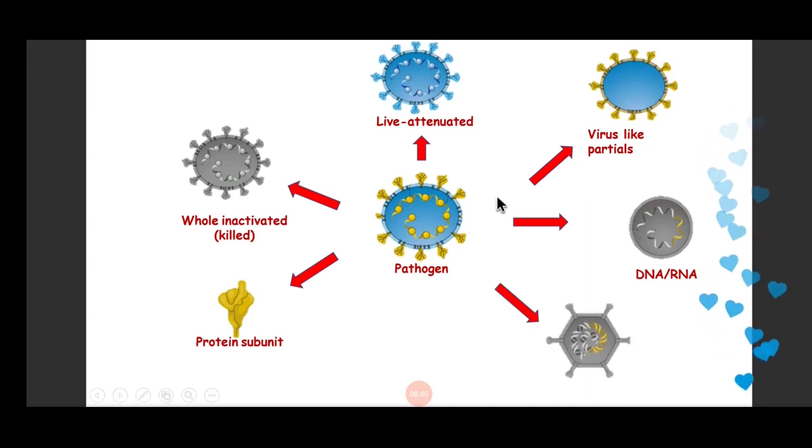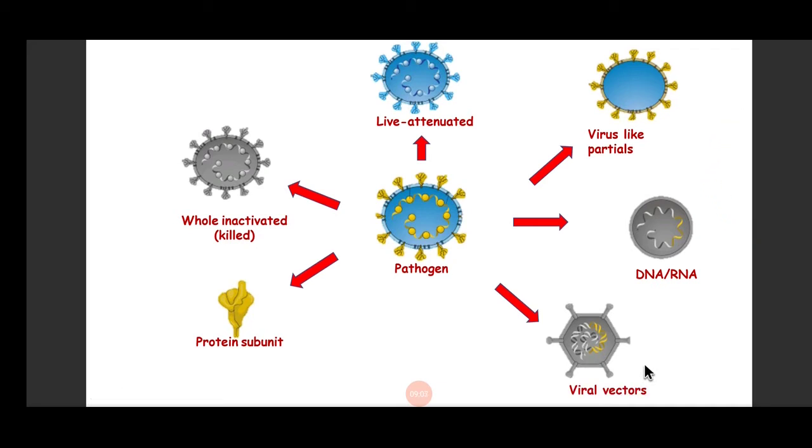Another way is we take this genetic material and inject it into a non-pathogenic organism. And this non-pathogenic organism will show these antigens on its surface, and it will act as an immunization agent, and this is called viral vectors.